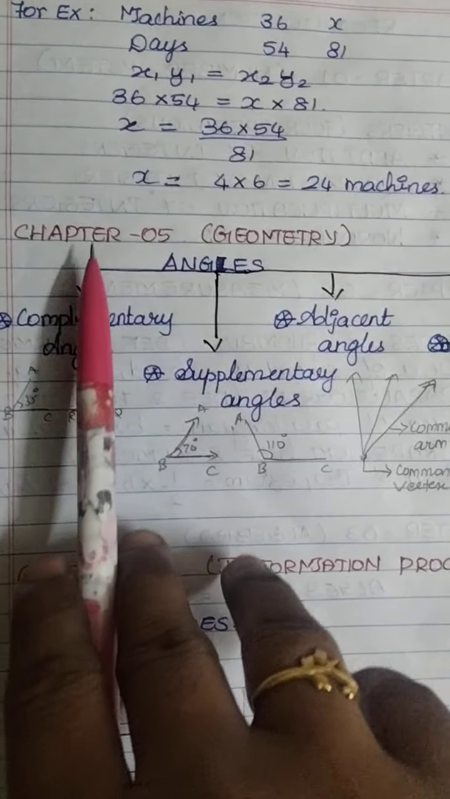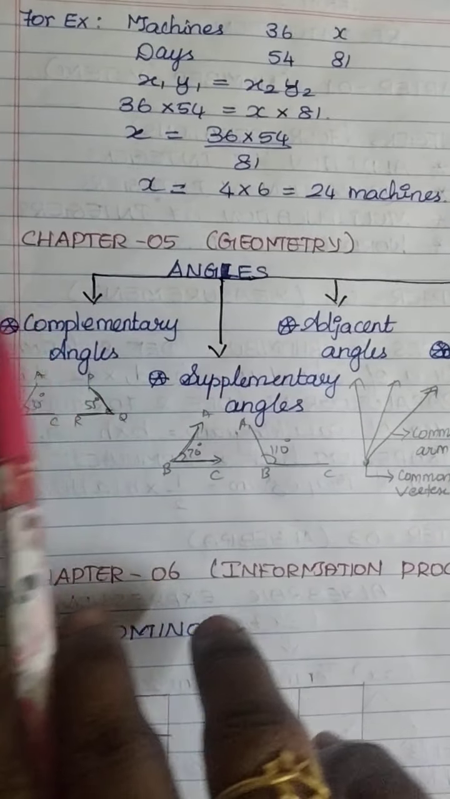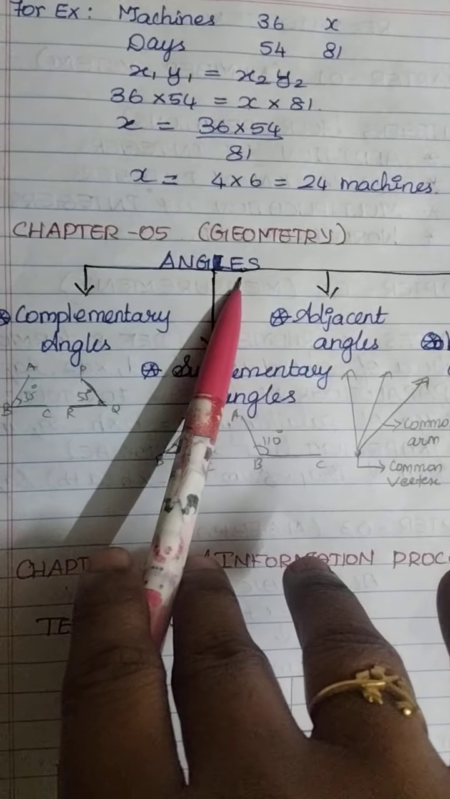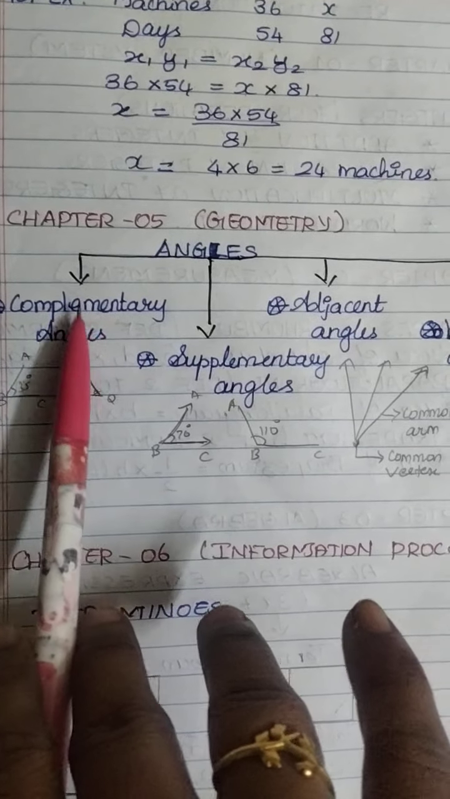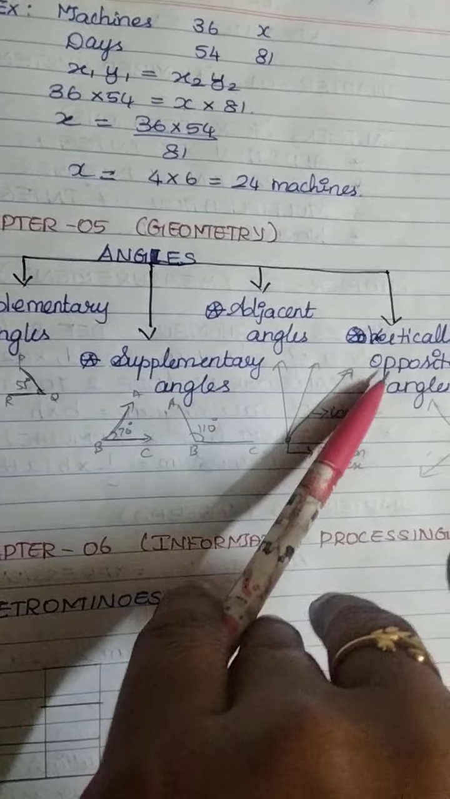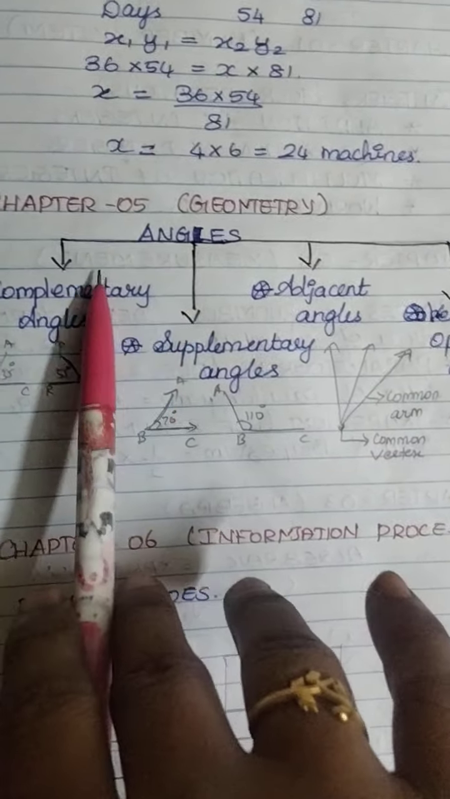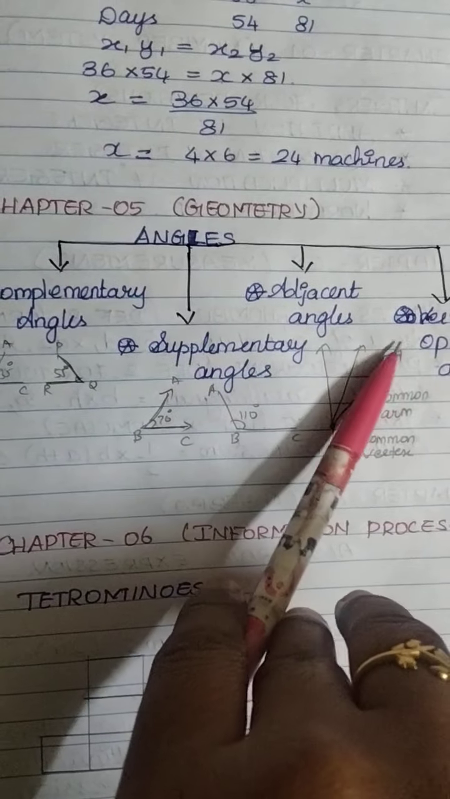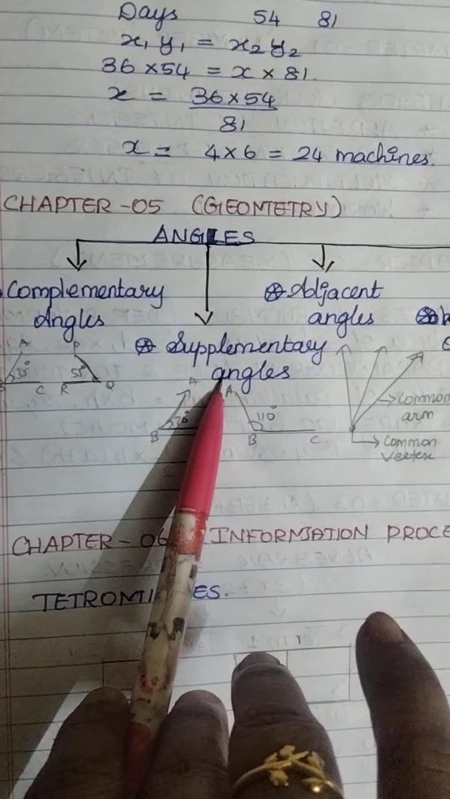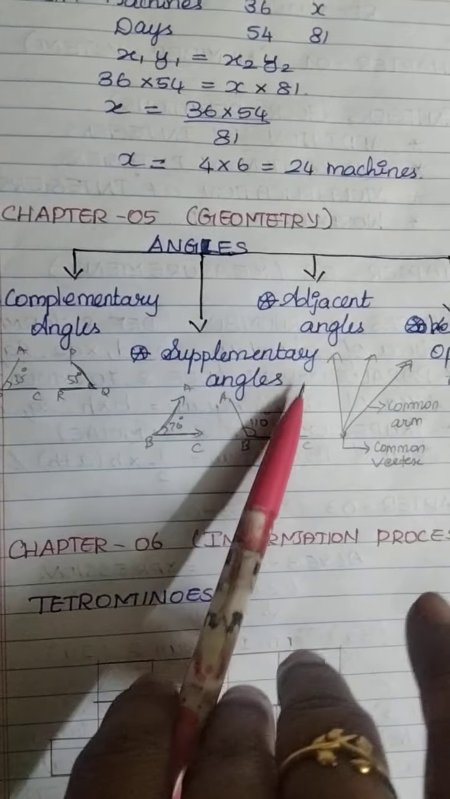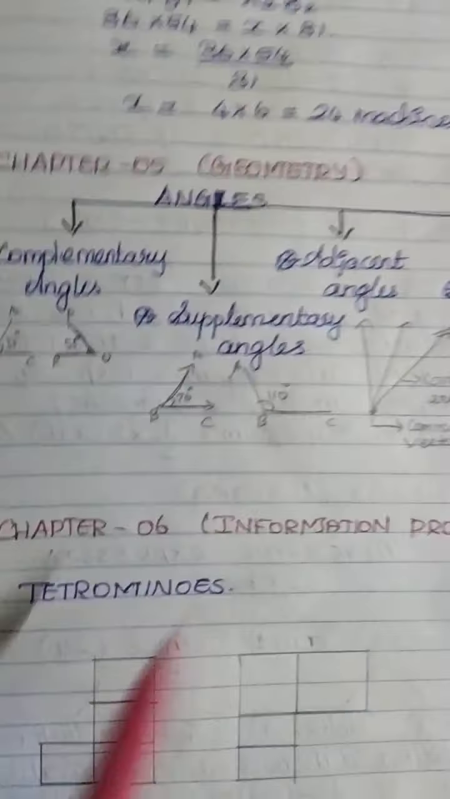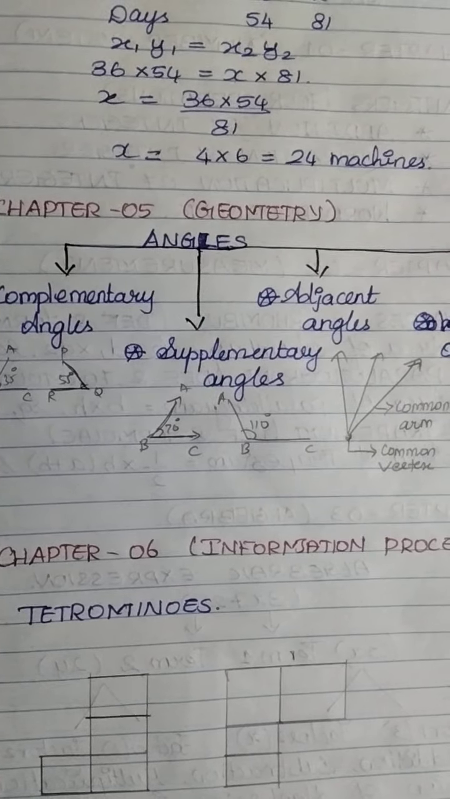Then we move to the 5th chapter. What we completed in the 5th chapter is angles. Yes, angles. What are the angles? Complementary angles, supplementary angles, adjacent angles and vertically opposite angles. Complementary is 90 degrees, supplementary is 180 degrees, adjacent angles are nearby angles, and vertically opposite angles are opposite angles. We have completed those things, geometry also.